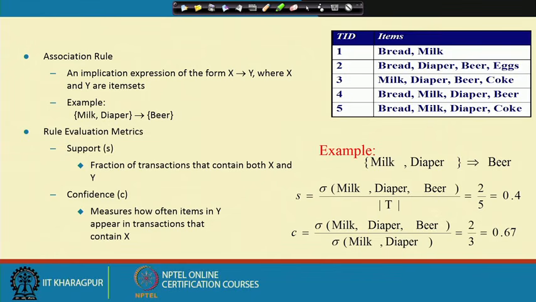After finding how many times they appear, you find out their support value and their confidence value from the definitions. If the support and confidence values are above the threshold values, then they are rules.